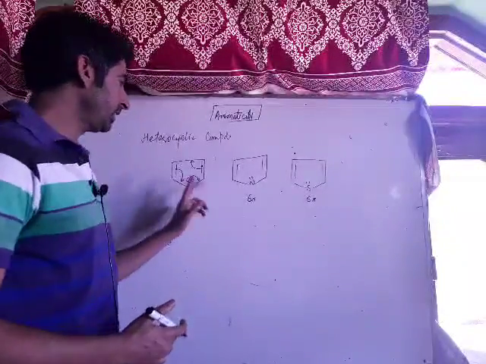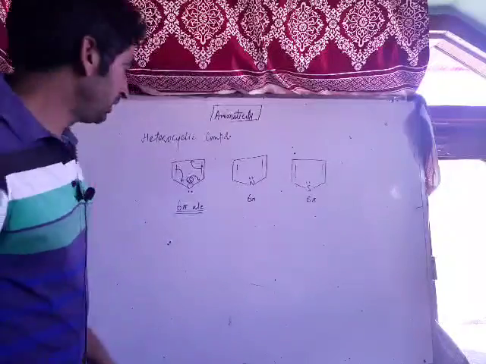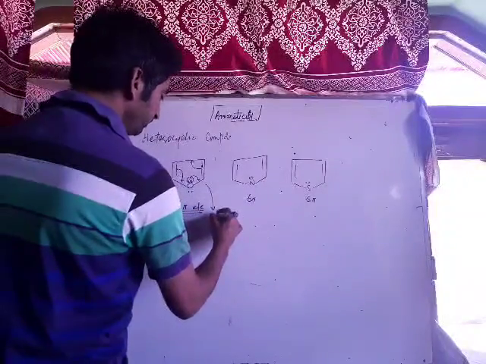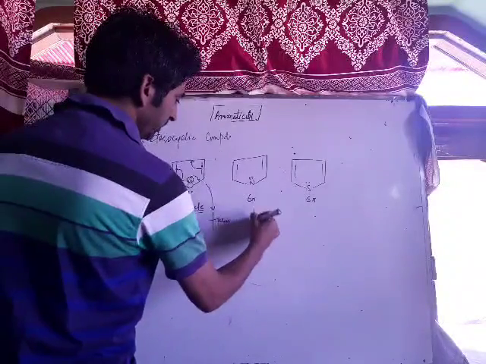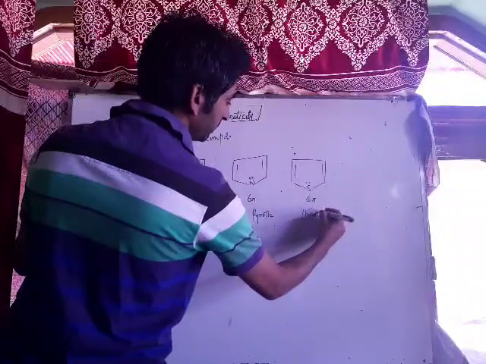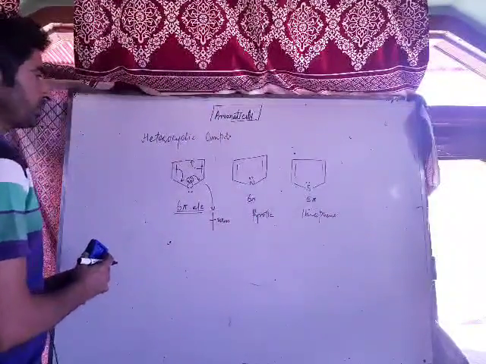They are cyclic, they are planar, they are conjugated, they obey Huckel rule. Now this compound is called furan. This is called pyrrole, and this is called thiophene. These are heterocyclic compounds which are aromatic.